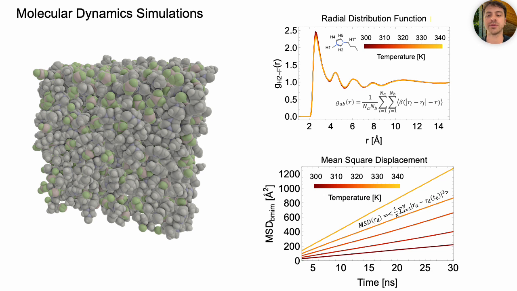To do that, we ran molecular dynamics simulations of pure ionic liquids to understand what's going on as our spins tumble in solution, and more importantly, what are the mechanisms impacting the intermolecular Overhauser effect and its temperature dependence.